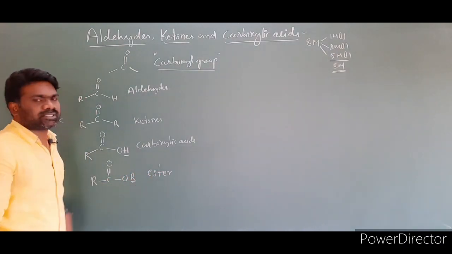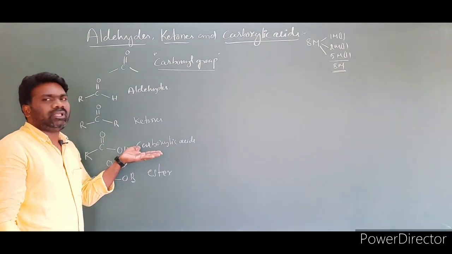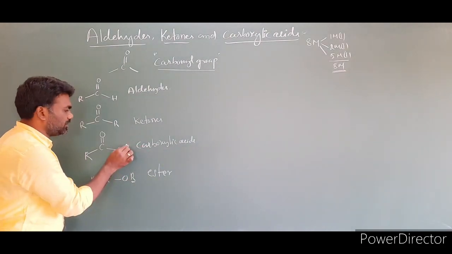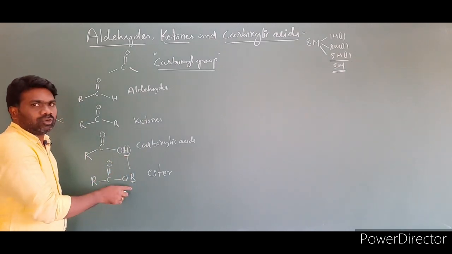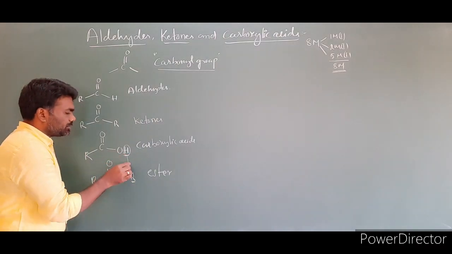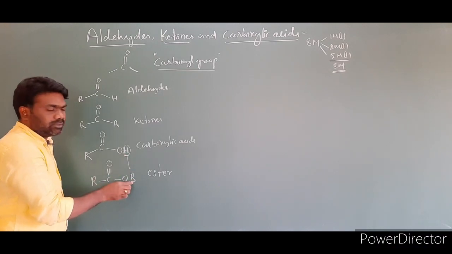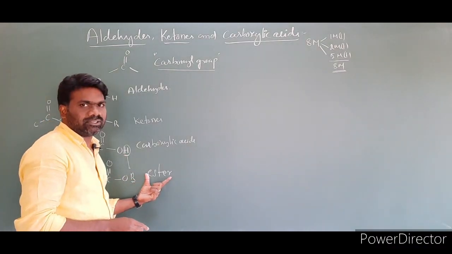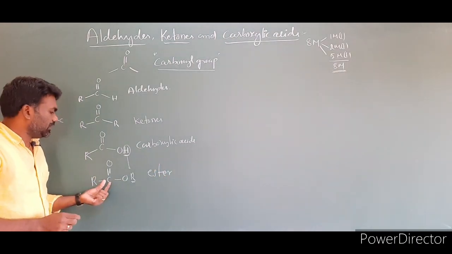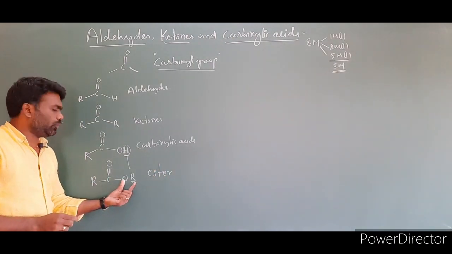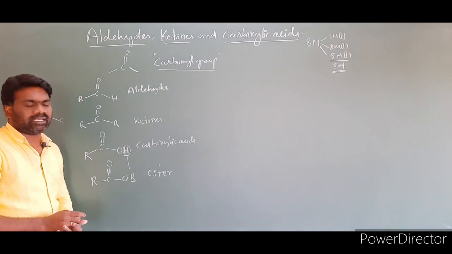These are called esters. Esters are derivatives of carboxylic acids. If you remove the hydrogen from the carboxylic acid and substitute an alkyl group R, the resulting species is an ester. So simply, a carbonyl group bonded to an OR group gives esters.